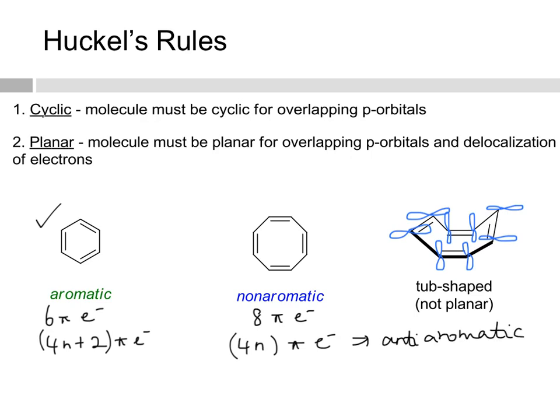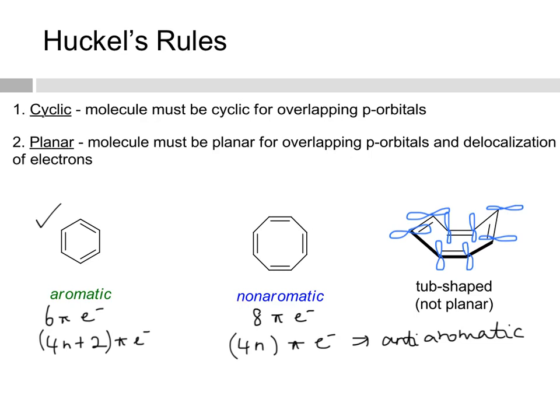And if the molecule has a chance, it will try and do something to break the anti-aromaticity and become non-aromatic, because then it would be more stable. And so in this case, what this molecule does is it bends out of shape into a tub, and because it does that, it's no longer planar, it's no longer completely conjugated, and so it's non-aromatic.